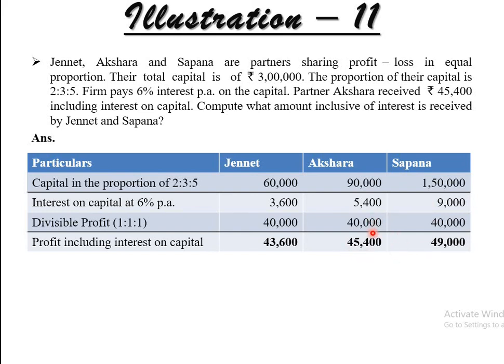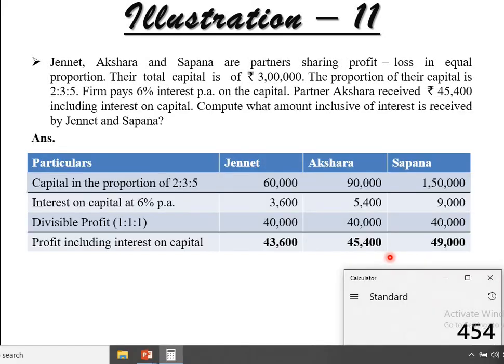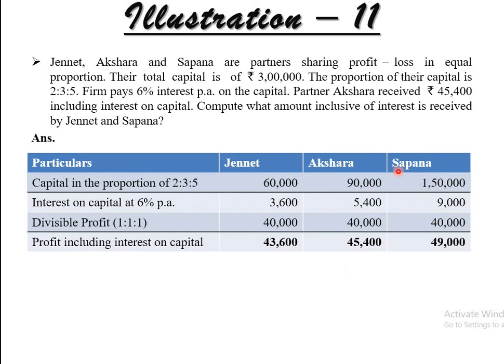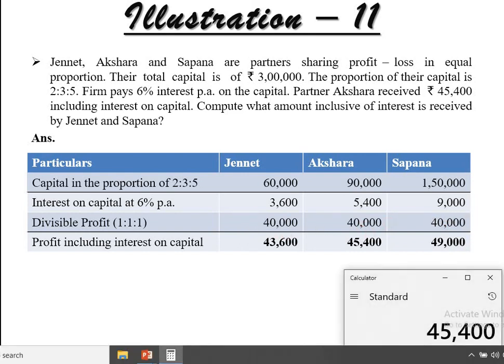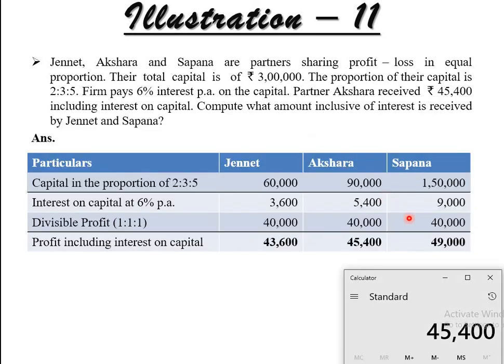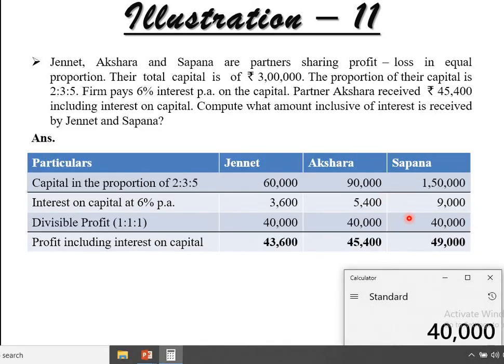We have the 45,400, right? Okay, we have to find out the divisible profit. Here the profit sharing proportion is equal. So we have 45,400, but the amount 40,000 is not there with us. So how did this amount come? With the help of 45,400, we have the interest amount of 5,400. So minus 5,400, the amount will come, that is 40,000. Once again I am repeating, we have the amount of 45,400.